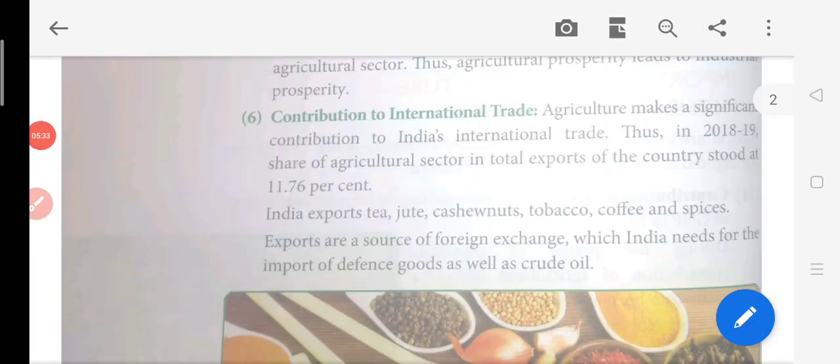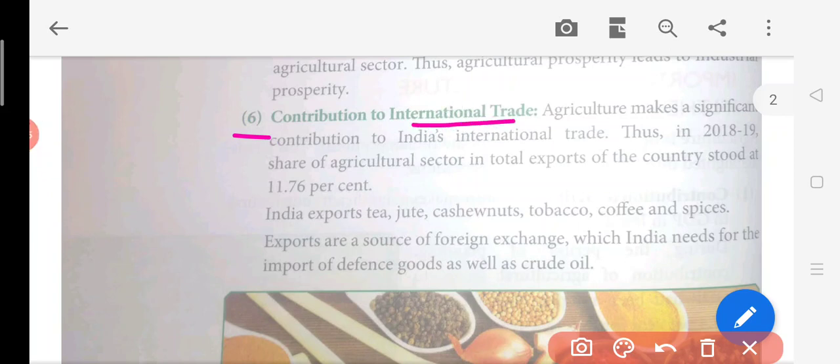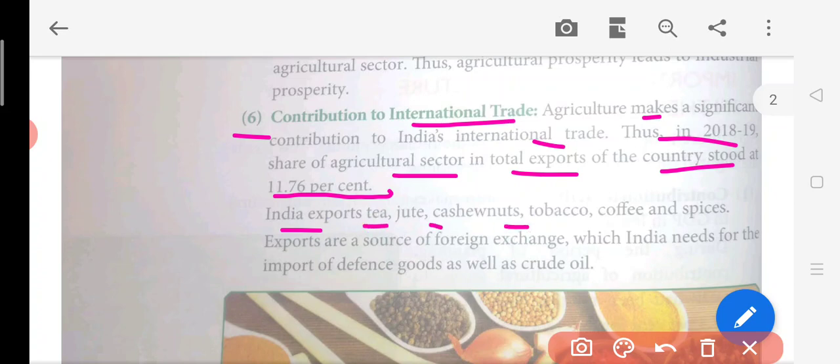Now the sixth point, contribution to international trade. So the agriculture sector also contributes to the exports. Means here agriculture makes a significant or important contribution in the international trade. So in the year 2018, the share of our agriculture sector in total export of the country stood at 11.76%. So India is exporting tea, jute, cashew nuts, tobacco, coffee, and spices. Okay, so tea and coffee we have been exporting for many years. Even ancient India was doing it. So 11.6% is a good contribution to export, which is coming from the agriculture sector.